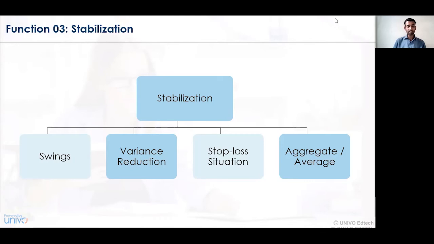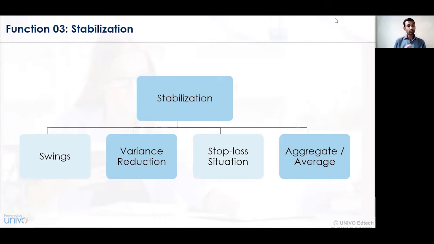Another concept that we have at this stage is the stop loss situation. The concept of stop loss deals with the consideration that at a certain stage, the loss that has been expected must not go beyond a set target or a set limit. So here, a certain clause or condition is laid down by the reinsurance company. For example, if your insurance policy is rupees 20 lakhs, and the condition laid down by the reinsurance company is that the risk of loss will be paid up to rupees 18 lakhs, then the stop loss situation is being applied.